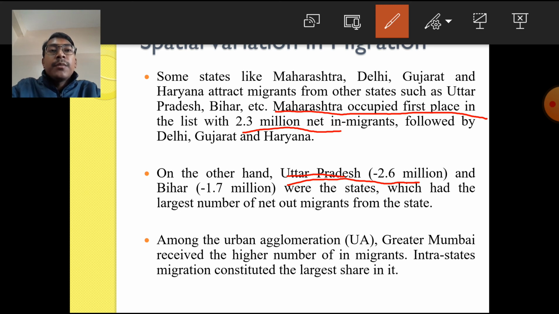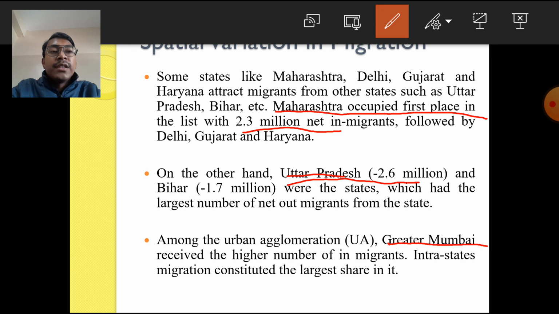And if we talk about the urban agglomerations or the mega cities, among the urban agglomerations, Greater Mumbai received the higher number of in-migrants, and intra-state migration constituted the largest share in it.